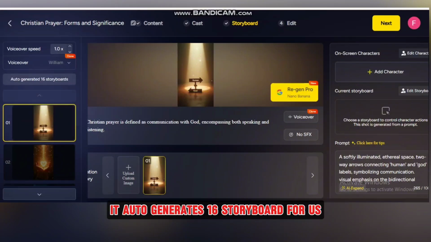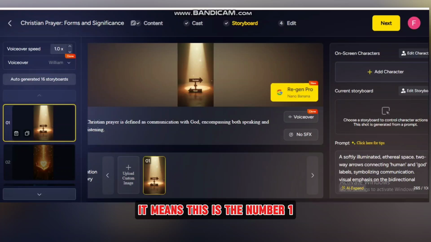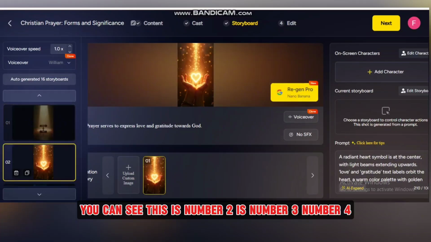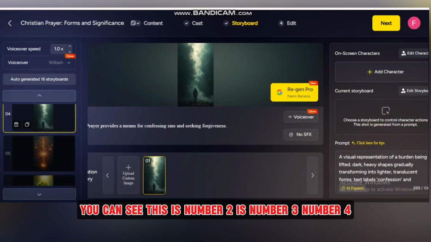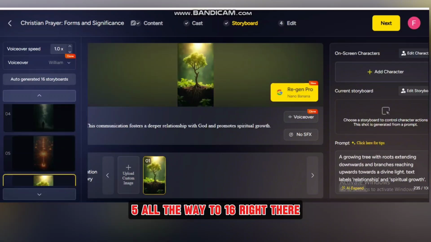It auto-generates 16 storyboards for us. This is number 1, this is number 2, number 3, number 4, 5, all the way to 16. So that's what it generated for us.